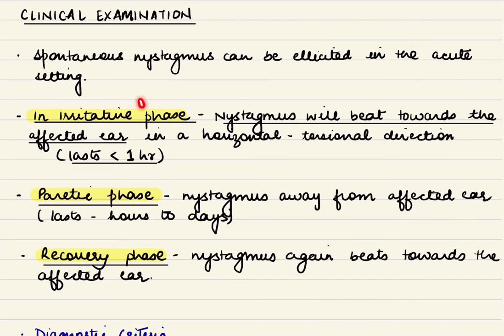So in the irritative phase, the nystagmus will beat towards the affected ear, and this may last up to an hour or so. Then comes the paretic phase where it beats away from the affected ear, lasting for hours to days. And then comes the recovery phase when again the nystagmus beats towards the affected ear with the duration similar to that of paretic phase of hours to days.